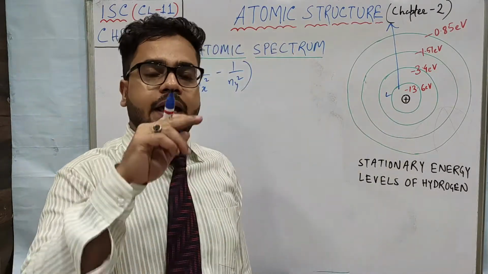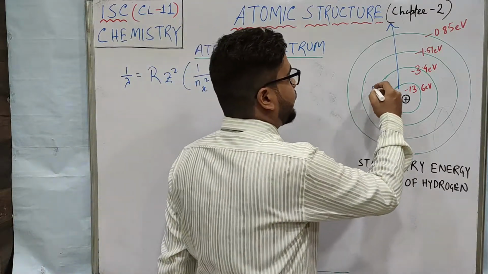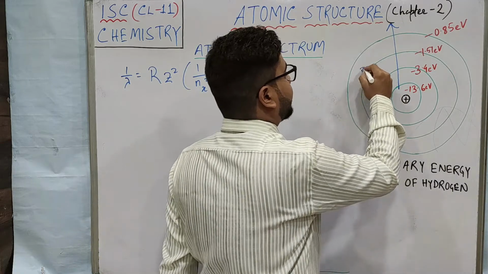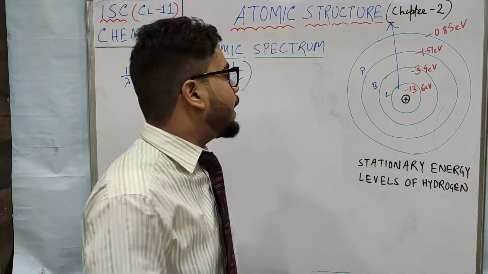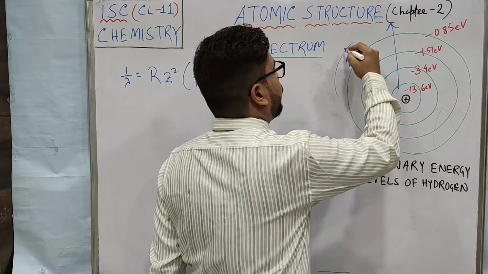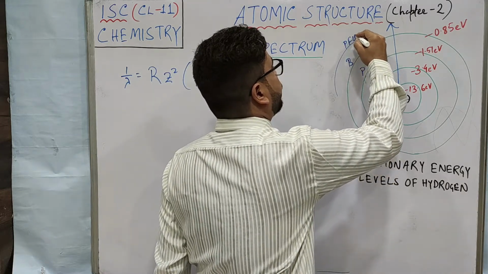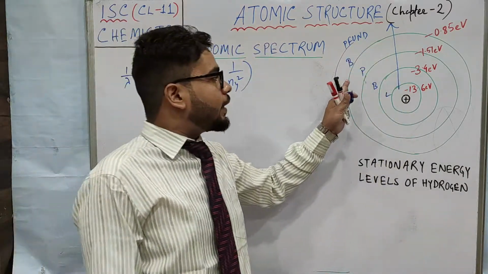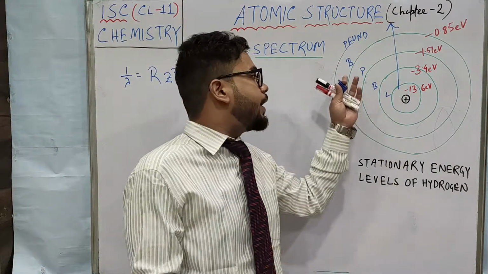The spelling is Lyman. The second one is Balmer. Lyman, Balmer. Then the third one is Paschen. The fourth one is Brackett. The fifth one is Pfund, but we write it with P. Please learn the spellings from the book or from the internet. You can ask me personally also, I will help you.